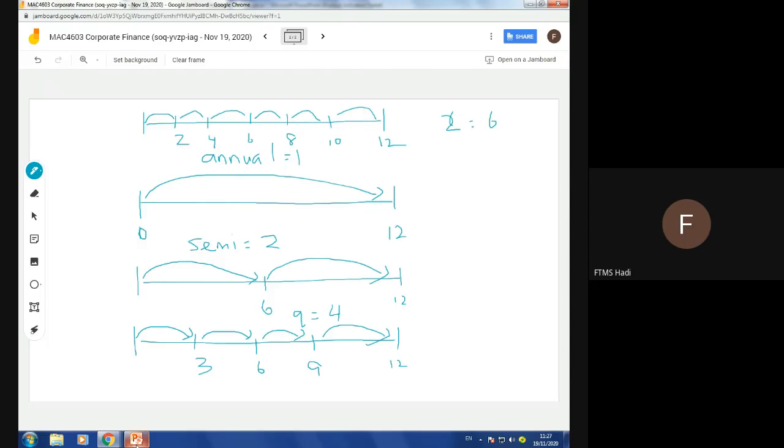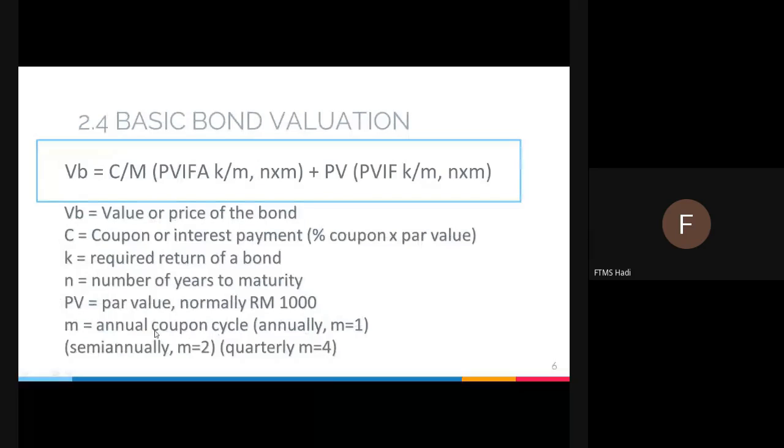So that is how to determine M. It depends on the question. If the question says annually, definitely M equals 1. If it says semi-annually, M is equal to 2. But if the coupon cycle is quarterly, M equals 4.